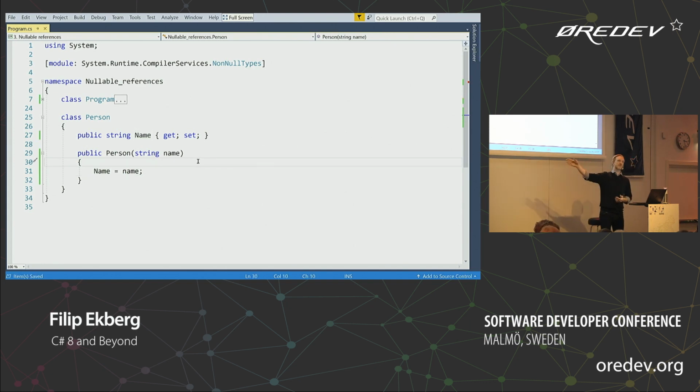But if we start doing this for everything in old applications, then we change the contract for everyone that's using our application. That's not the best approach, right? So that's why it doesn't generate compiler errors by default.